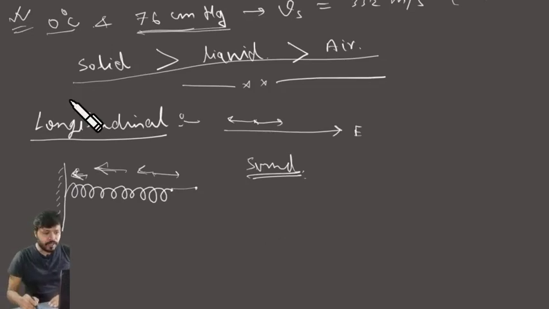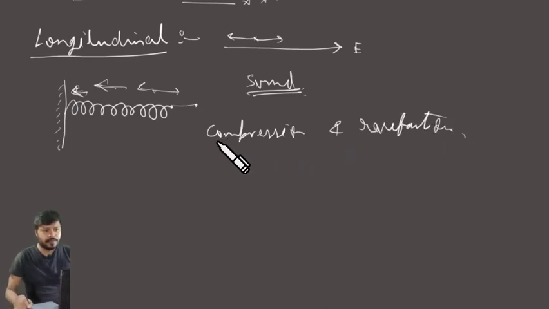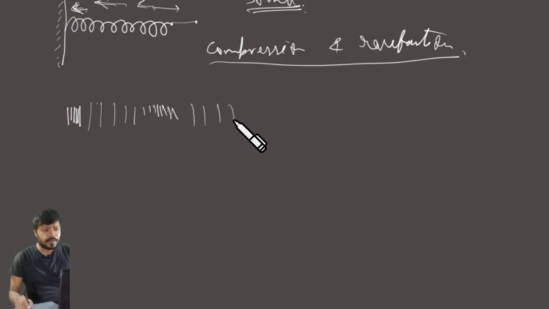Compression and rarefaction of the medium. So in the case of air, how does it look? The air is compressed first and then it expands, then it again compresses and again expands, and this way the energy propagates from one place to another, and that's called the longitudinal wave.